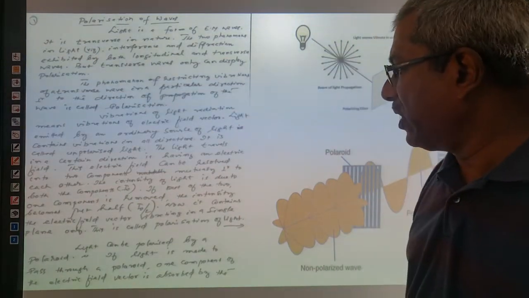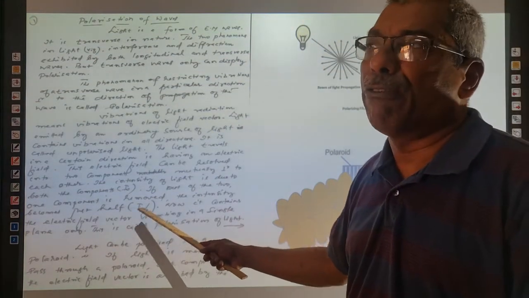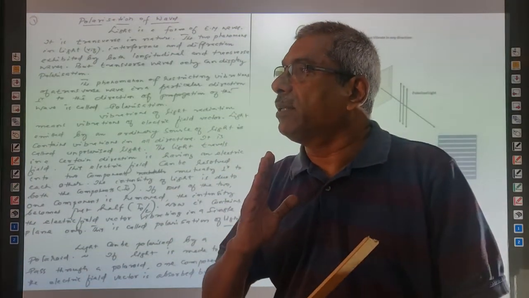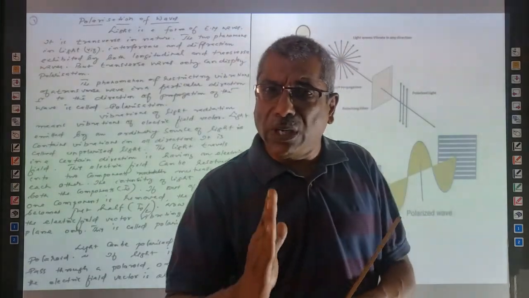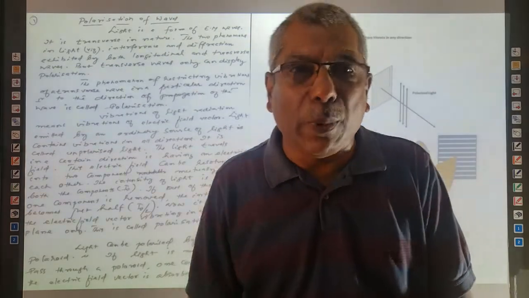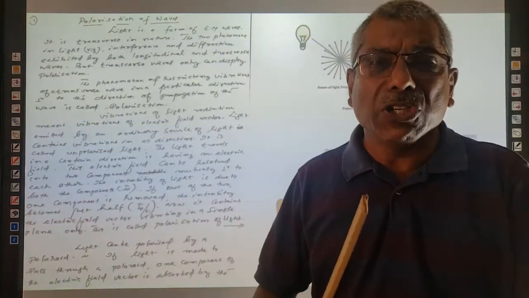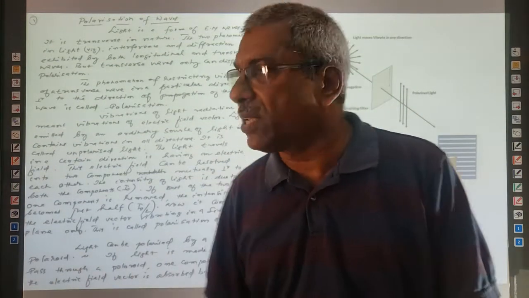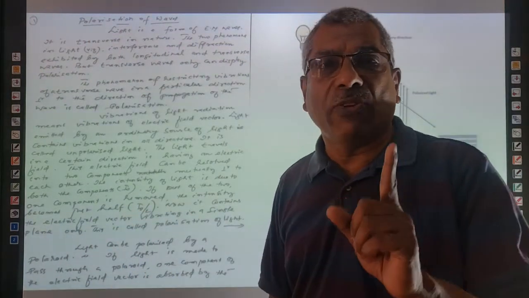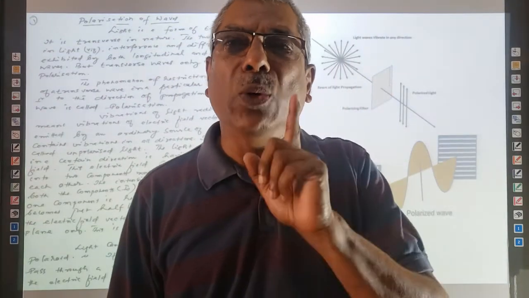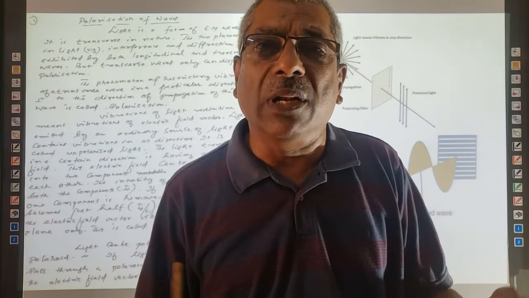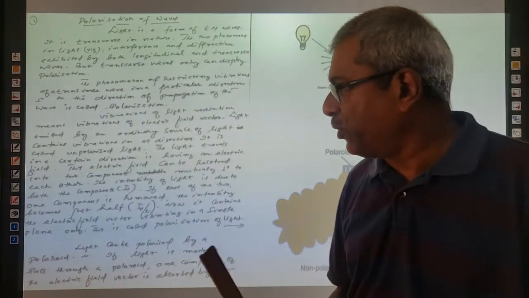So all these things I have said, this is just half. That means the electric field is resolved into two components. One component is restricted and one component is absorbed by a medium. Then the intensity of light is just reduced to half, that is I0 by 2. Now it contains an electric field vector vibrating in a single plane only. Then we say that the light is completely plane polarized. Intensity is reduced to half.